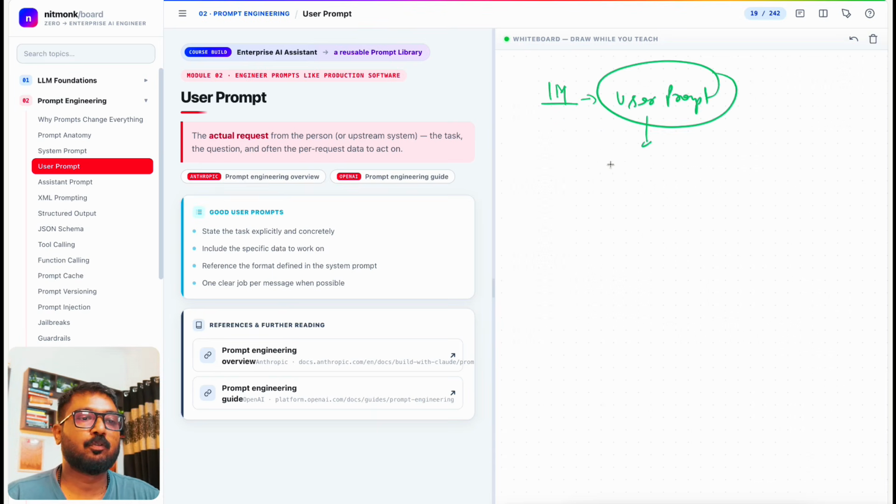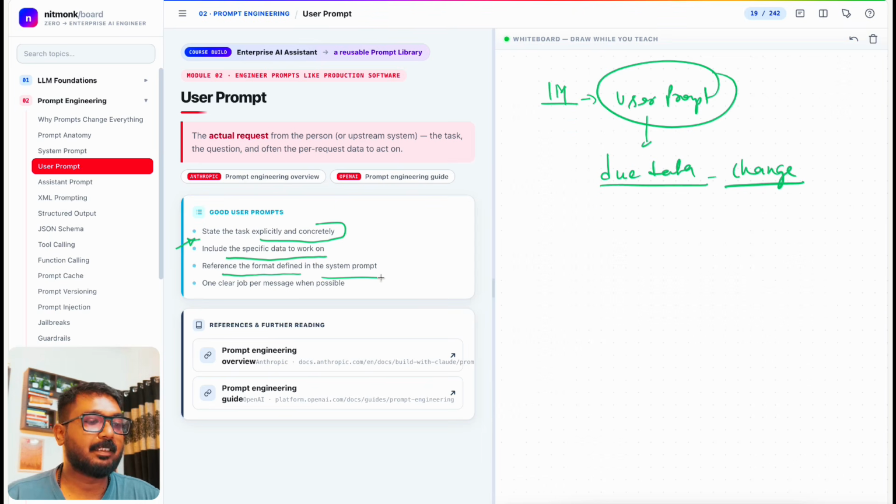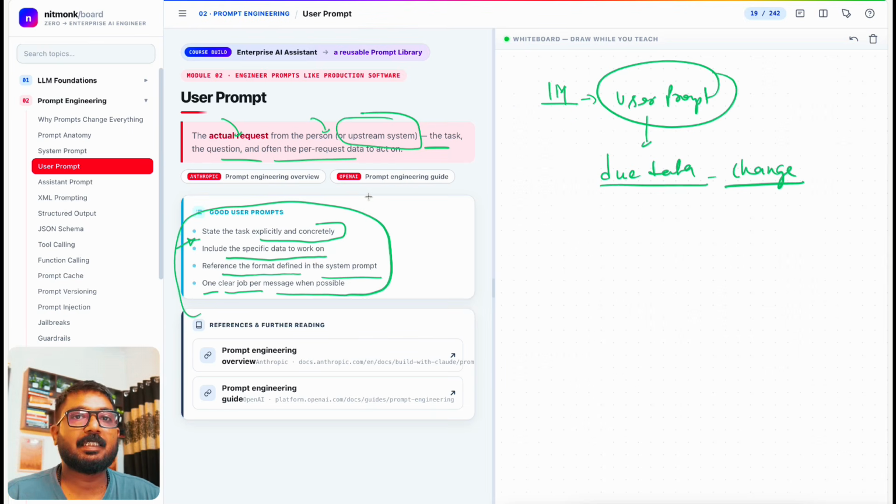Their own instruction due to data change, correct. So it's basically: state the task explicitly and concretely, include the specific data to work on, reference the format defined in the system prompt, right? One clear job per message when possible. This is all user prompt, the actual request from the person or upstream system: the task, the question, and often the per-request data to act on.